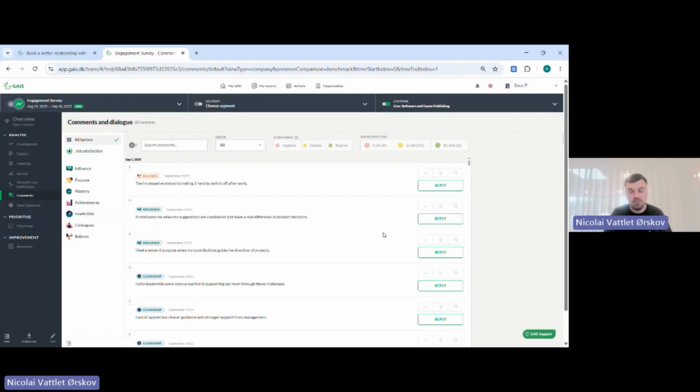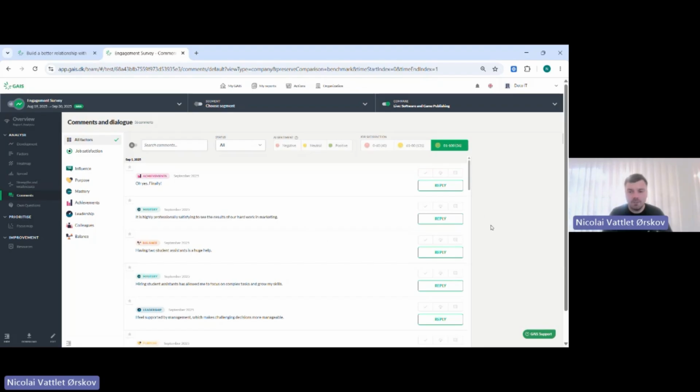Perhaps you would like to see what the persons with the lowest job satisfaction score wrote. You can find that up here in the right corner. So the score between 0 and 60, what did they write, compared to the ones with the best score in the organization? You can always compare those two sections to see, can we do something here?